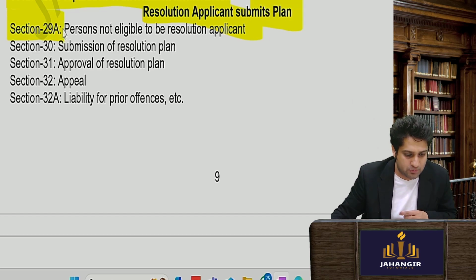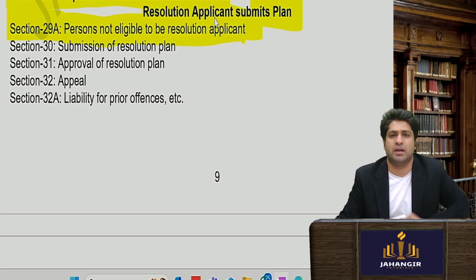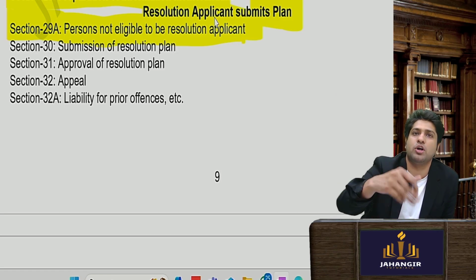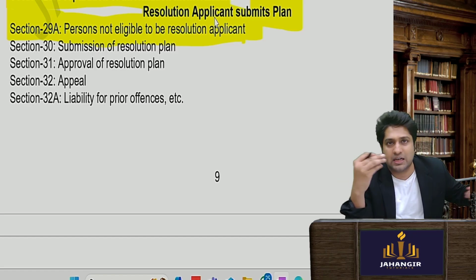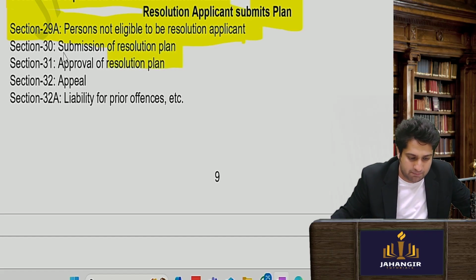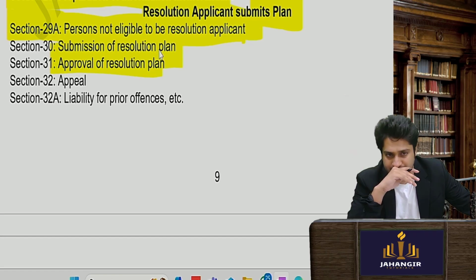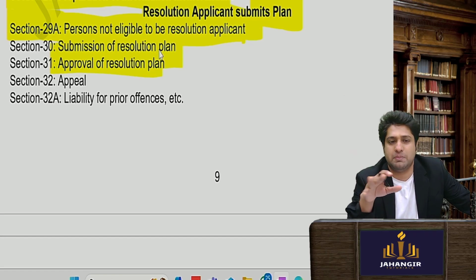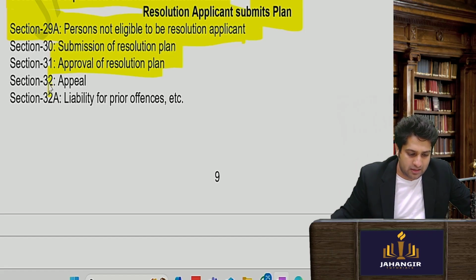In section 29A, persons not eligible to be a resolution applicant. So they are telling you who cannot become a resolution applicant. Sir, what do you mean by a resolution applicant? An investor. Who is not allowed to be an investor in this business. A plan will be prepared. The plan has to be approved by 66% of the committee of creditors. They will tell you how many people will approve the plan. We'll just check the percentage, and that is it.